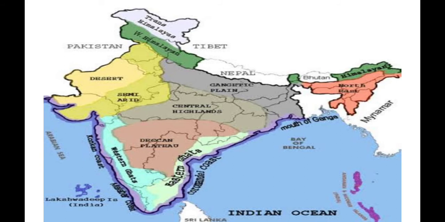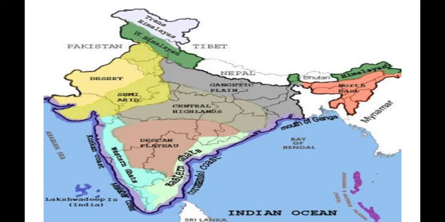The peninsular plateau is one of the oldest landforms on the earth. It begins from the south of the northern plains and extends all the way down to the south of India, and the region is rocky and uneven.